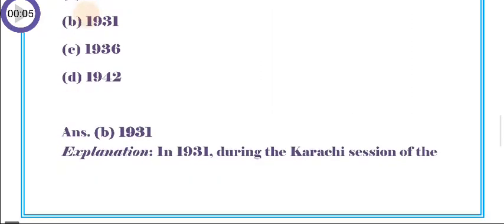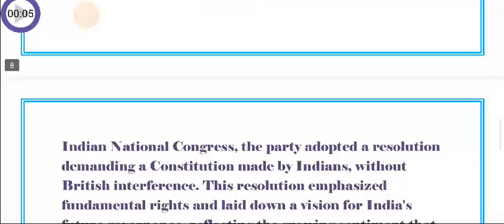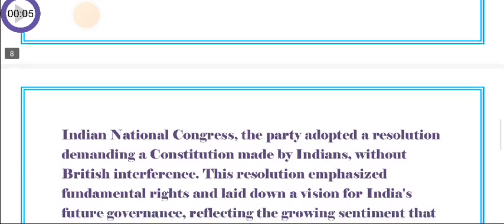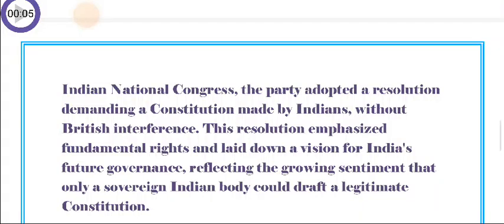So the answer is B. 1931. In 1931, during the Karachi session of the Indian National Congress, the party adopted a resolution demanding a constitution made by Indians without British interference. This resolution emphasized fundamental rights and laid down a vision for India's future governance, reflecting the growing sentiment that only a sovereign Indian body could draft a legitimate constitution.